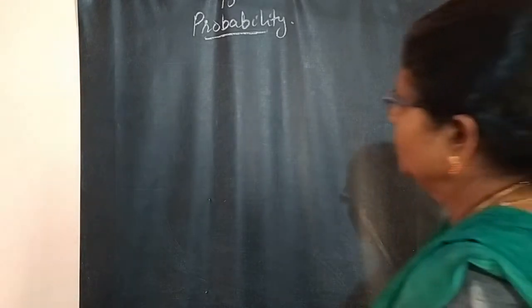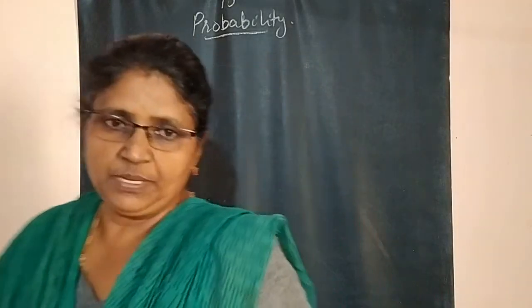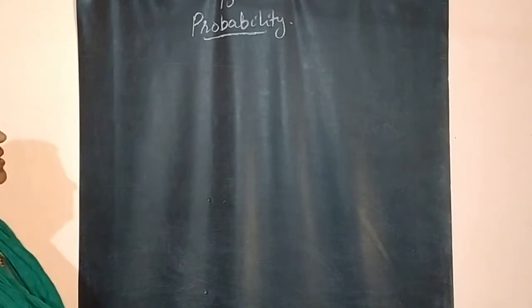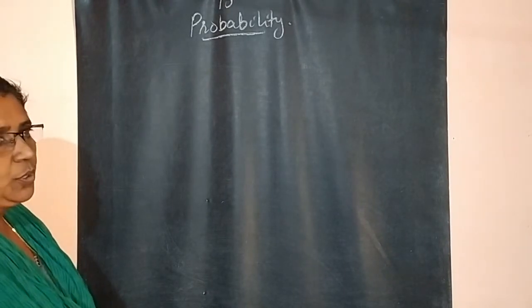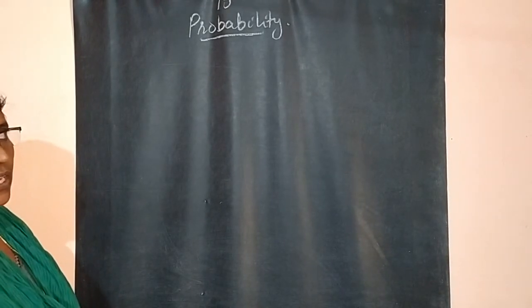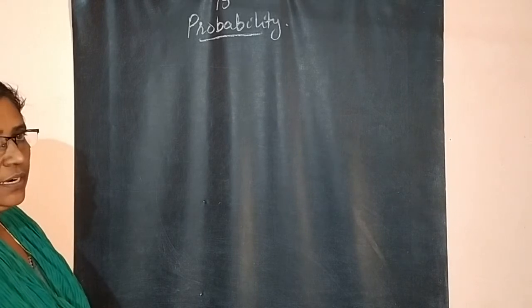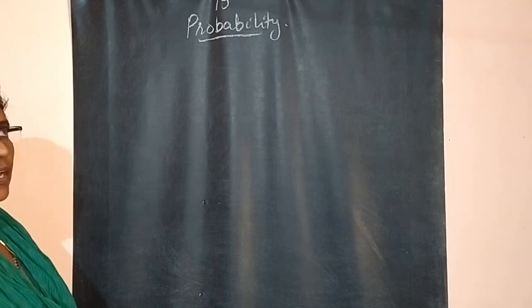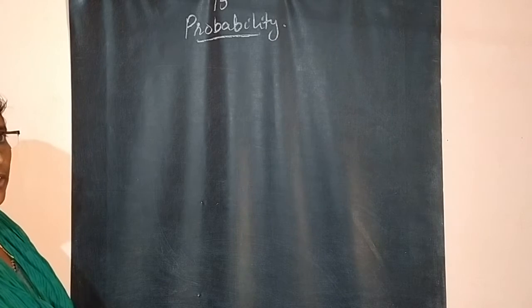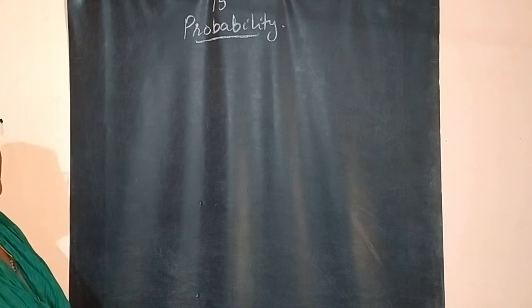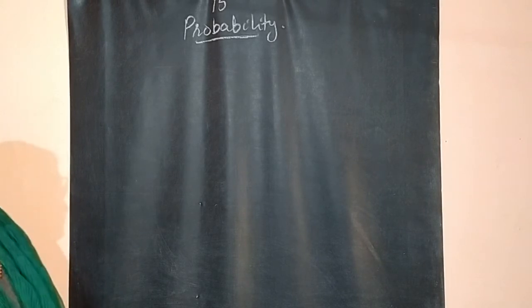So today we are going to study the last chapter, probability, the simple chapter. Probability you started in 8th class, I think. In 8th, 9th you studied something about probability.